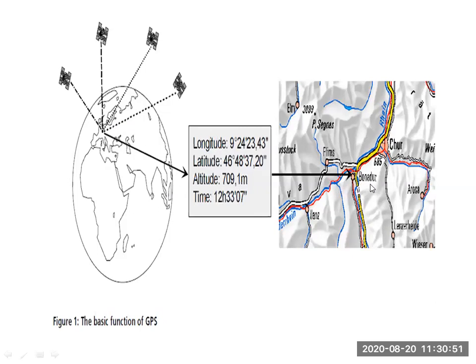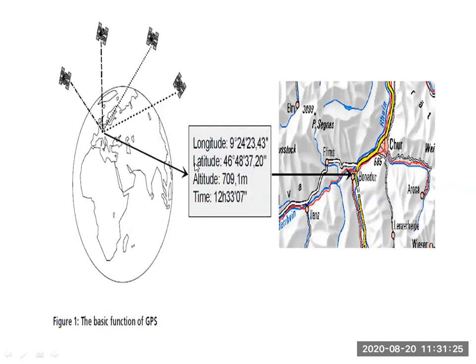See, this is here written Bonaduce. This is the location. I think it is in America, US. That location is there. So here I have written the basic function of GPS. The basic function of GPS means we are finding our position, and finding the position means we are calculating the longitude, latitude, altitude, and what time we are finding our position.